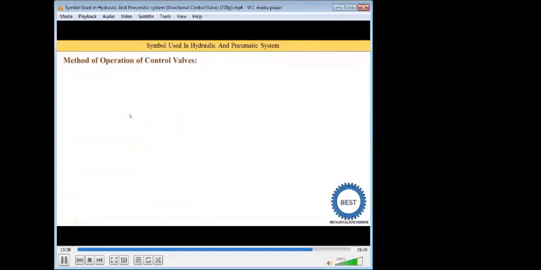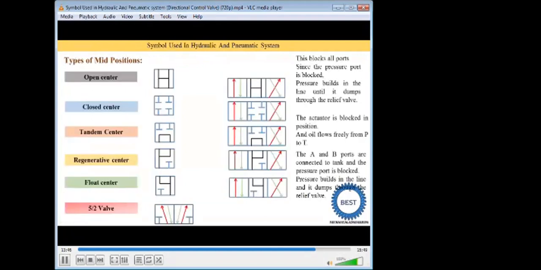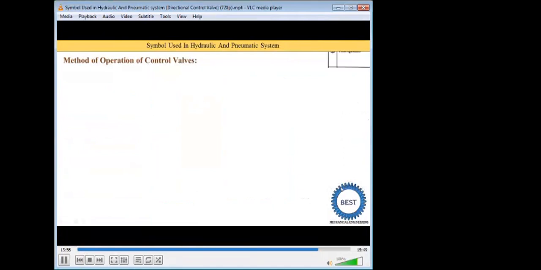Now next, how the operation of the control valve is carried out. There are different options to operate the directional control valve that we are studying here. With this directional control valve, we draw various types of symbols. These symbols indicate how the directional control valve is operated.